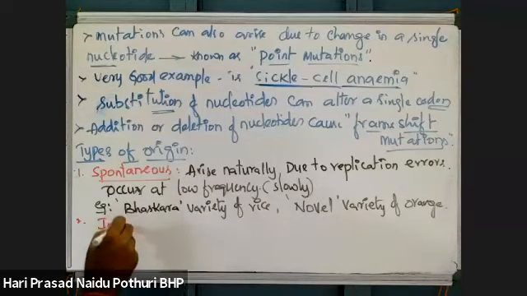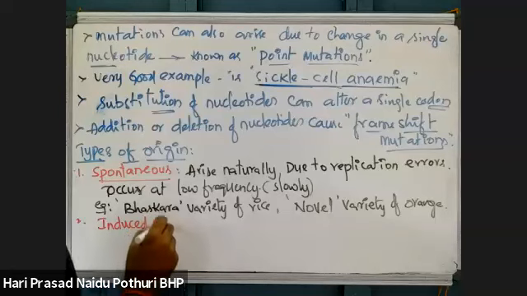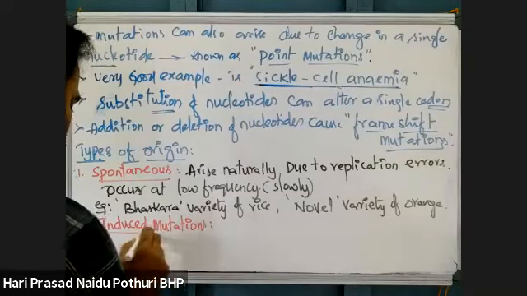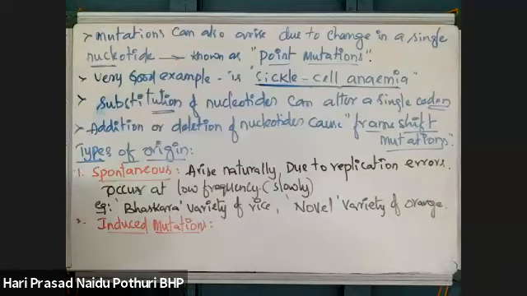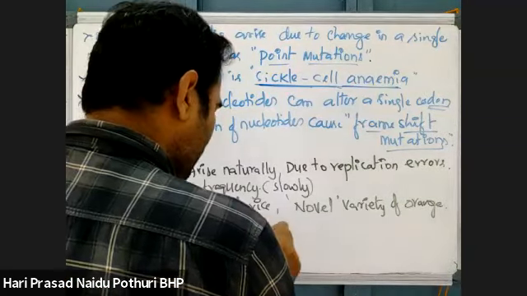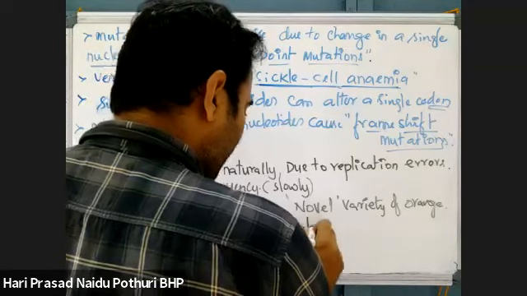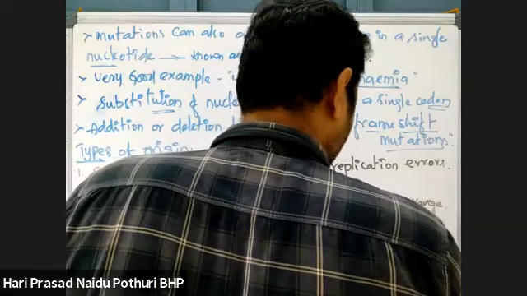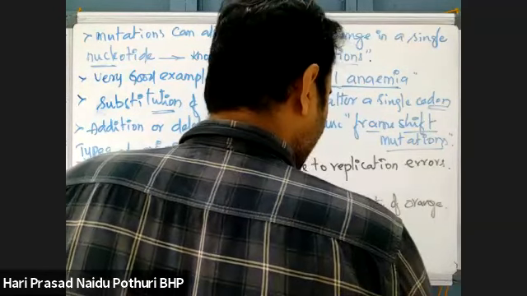Then induced mutations. The second type is induced mutations. Induced means those which are developed with an external source. These are due to an external cause, an external agent.